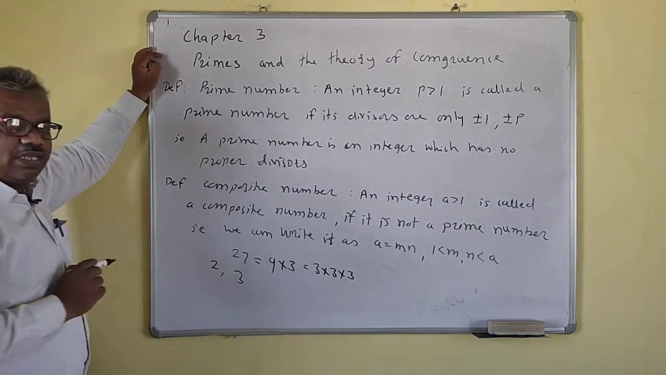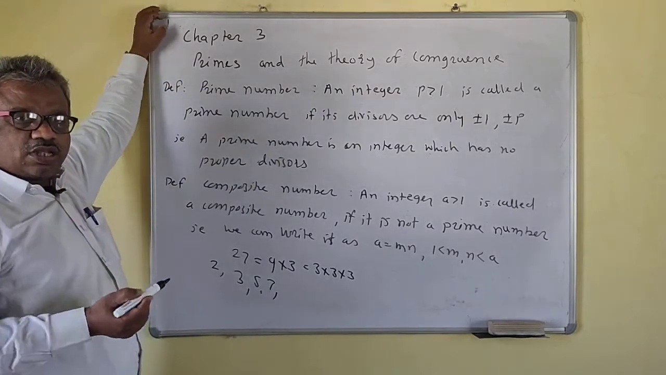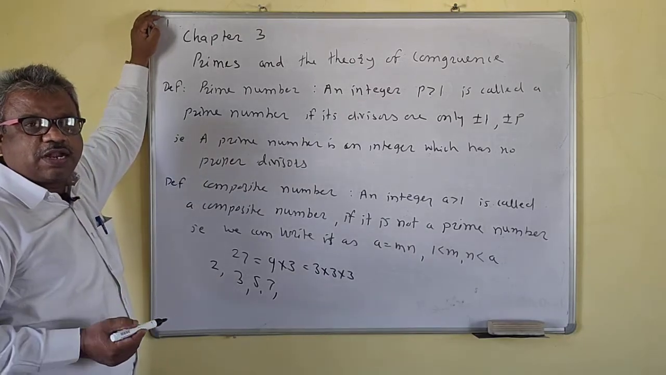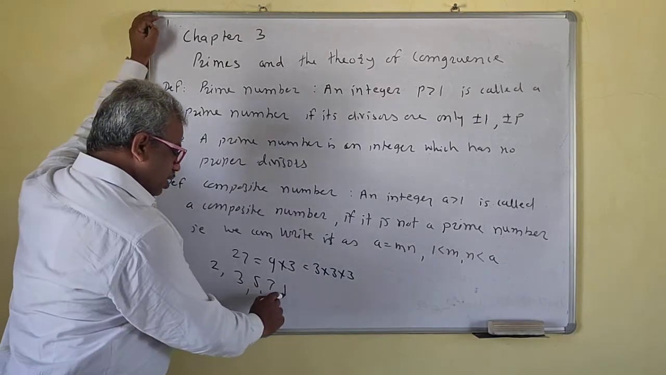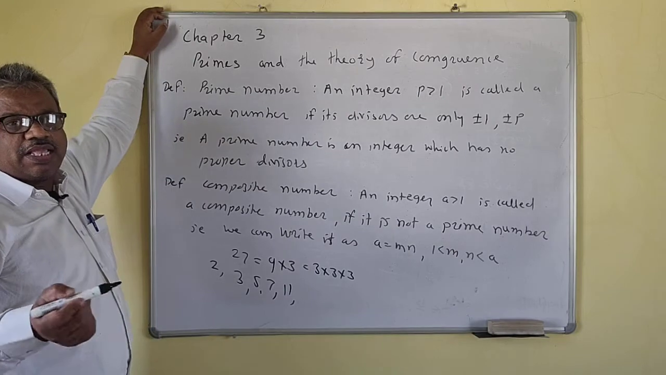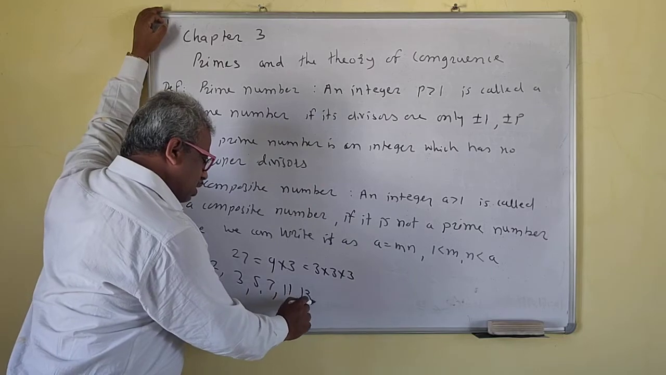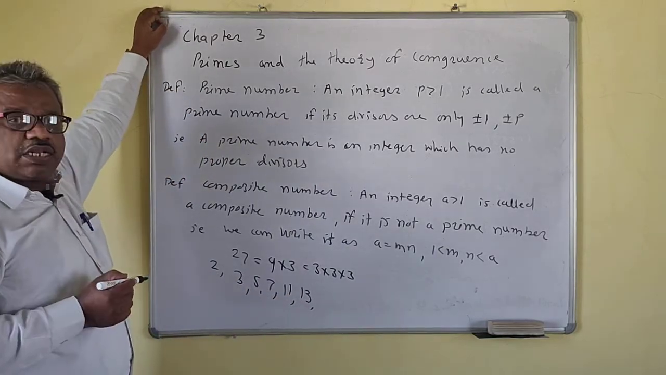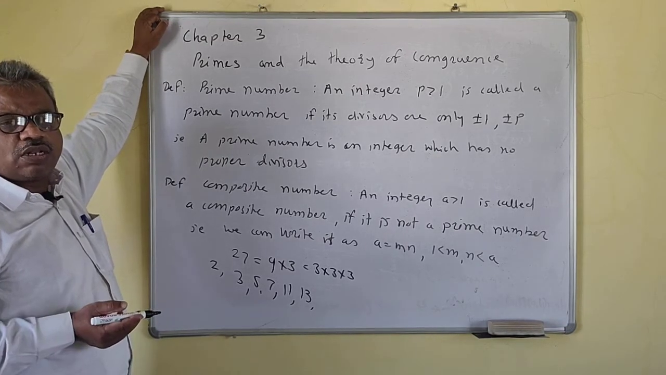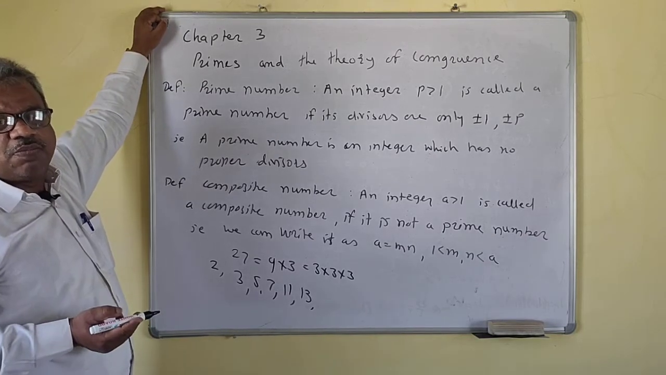So the smallest prime number is 2. After that, 5, 7. 8 is a composite number. 9 is 3 into 3, composite. 10 is composite because we can write 5 into 2. Then 11: we cannot write 11 as a product of integers. 12 I can write as 6 into 2, so 12 is not a prime number. 13 I cannot express as a product of two integers, so 13 is a prime number. 14 I can write as 7 into 2, so 14 is not a prime number. 15 is divisible by 5.